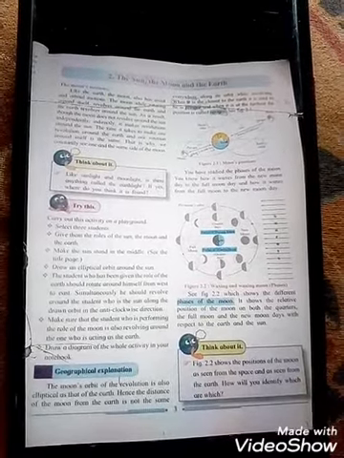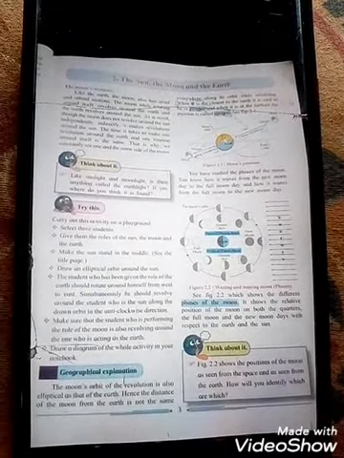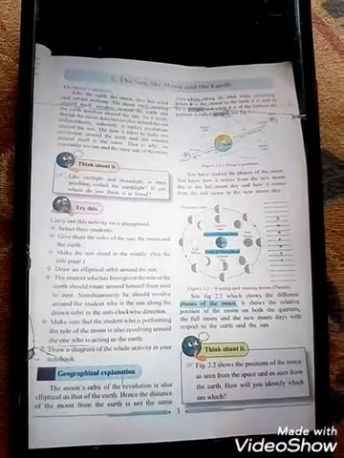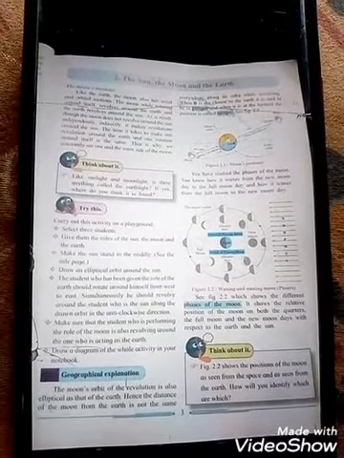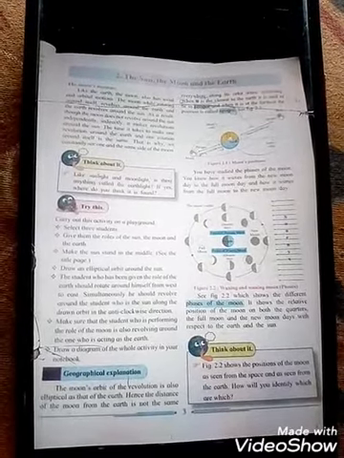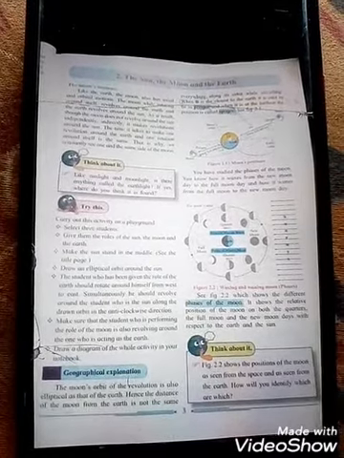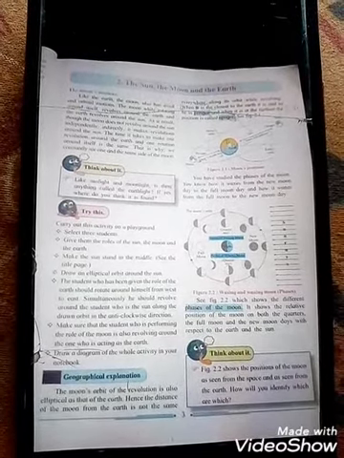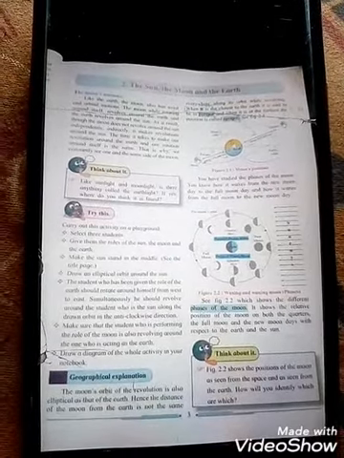It is 15 days. Waxes means from the new moon day to the full moon day, it started increasing, and afterwards from full moon day to new moon day it started decreasing. That means waxing is the fortnight from new moon to full moon in which the illuminated part of the moon seen from the earth keeps on increasing, called the period of waxing moon.